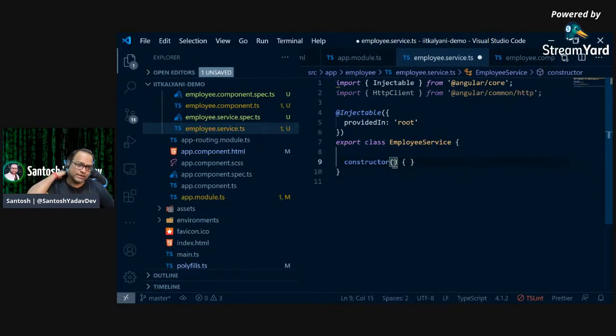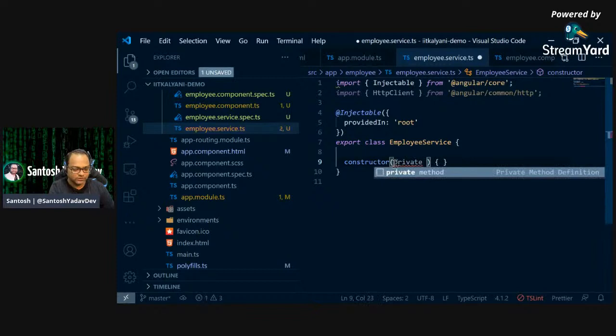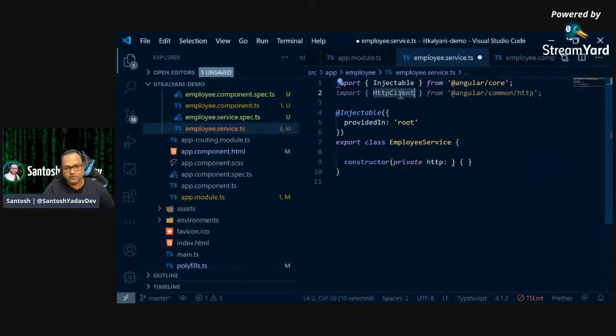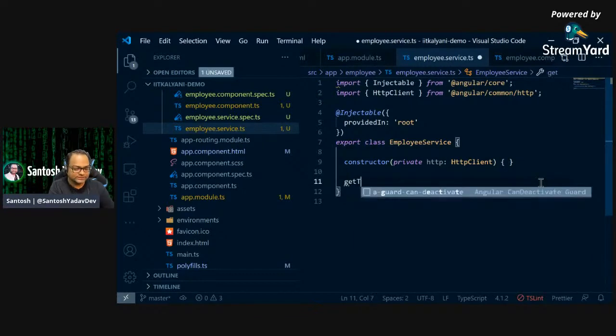You don't have to do any extra configuration to achieve this. You can just go ahead and use the constructor, and say private http and your class name. That's it. You just created a new instance. You didn't actually. Angular will create the instance and provide it to you. So after this, I'll create a method. I'll call it the getTodos method,